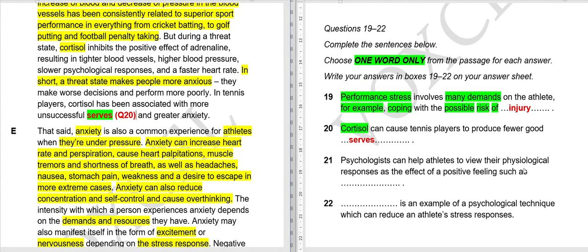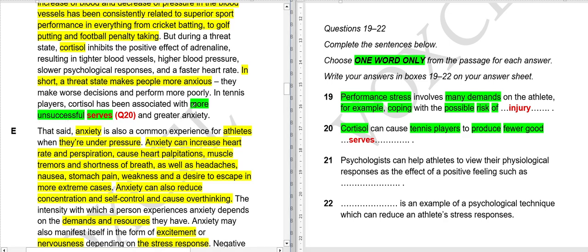Because here they are saying that because of cortisol, these tennis players produce fewer good. Meaning to say, whatever good they are producing, it's fewer in number. It's not high in numbers, it's fewer. And they are saying more unsuccessful serves.